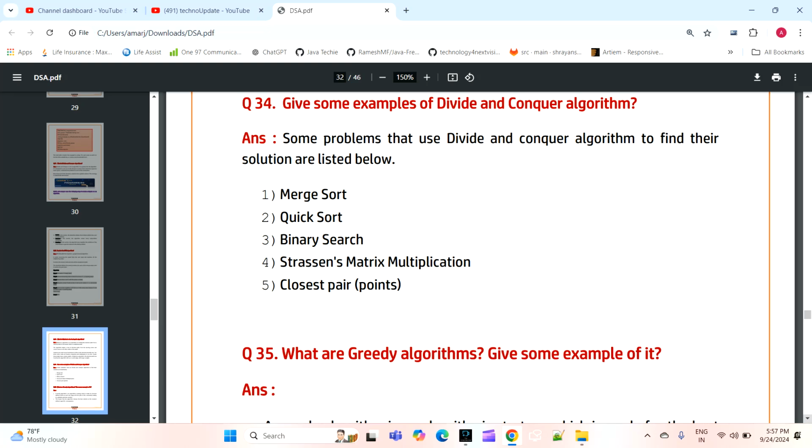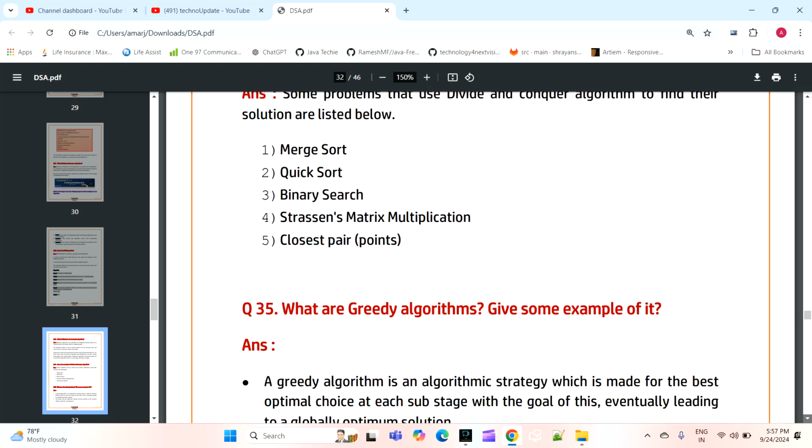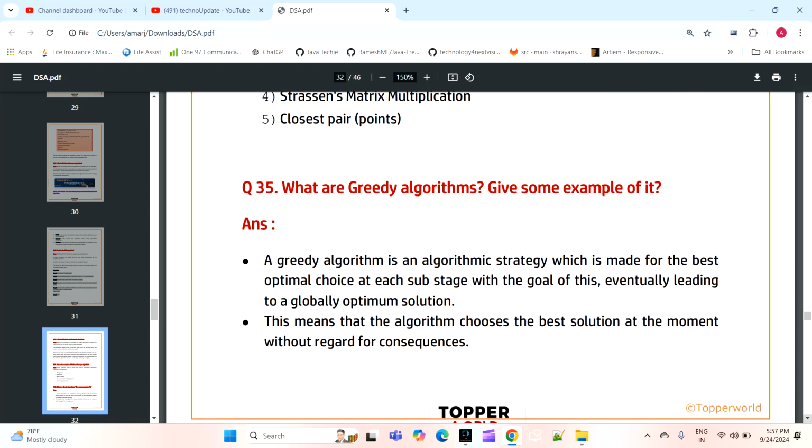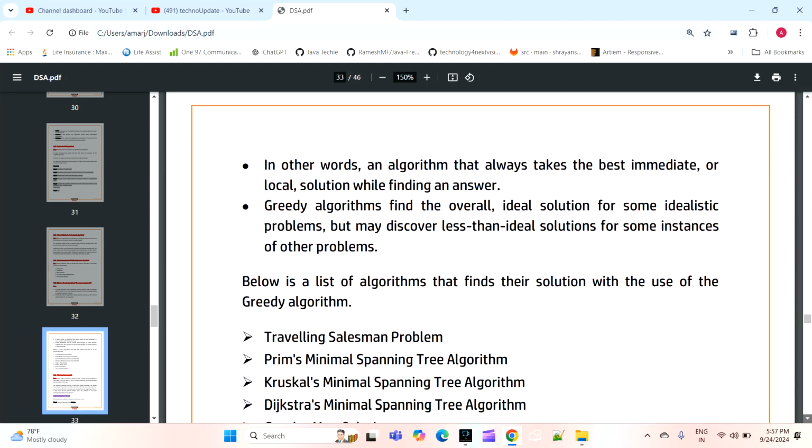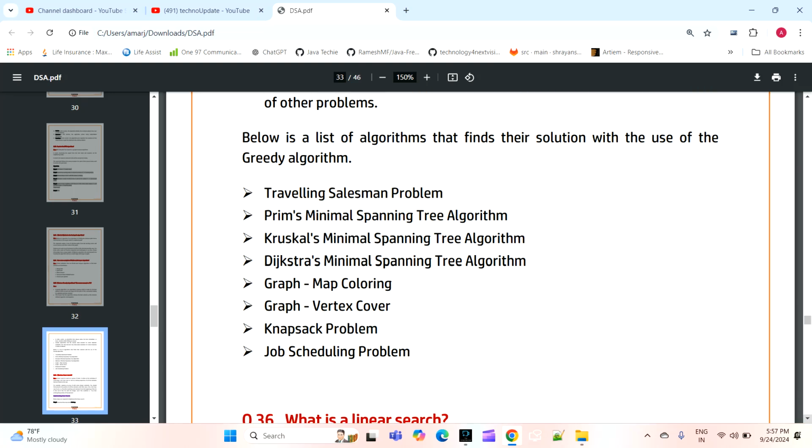So we have multiple divide and conquer algorithms listed below, like merge sort, quick sort, binary sort, Strassen's matrix multiplication, closest pair of points and all. The next question is what are greedy algorithms? How we will use the greedy algorithms, when to use them and how we will implement them. So these are all in the list below which is used for greedy algorithms, like traveling salesman problem, Prim's minimum spanning tree algorithm, graph map coloring, graph vertex cover, and job scheduling problems and all.